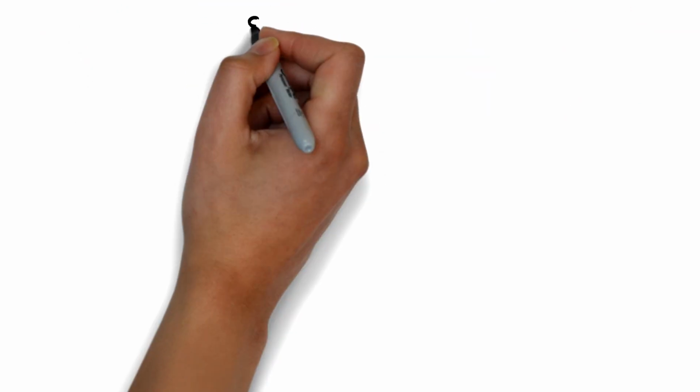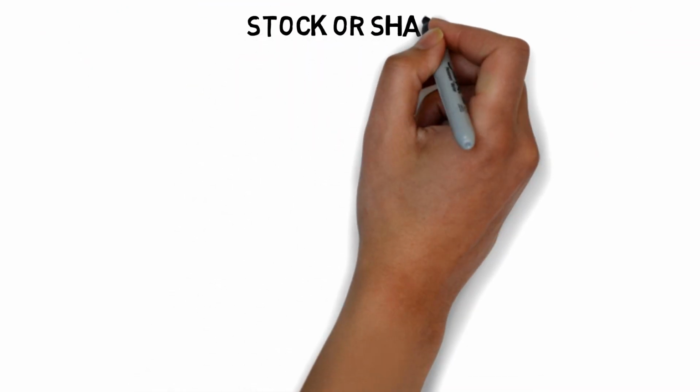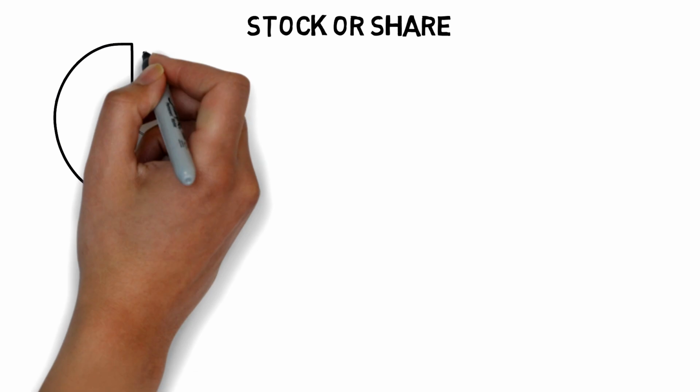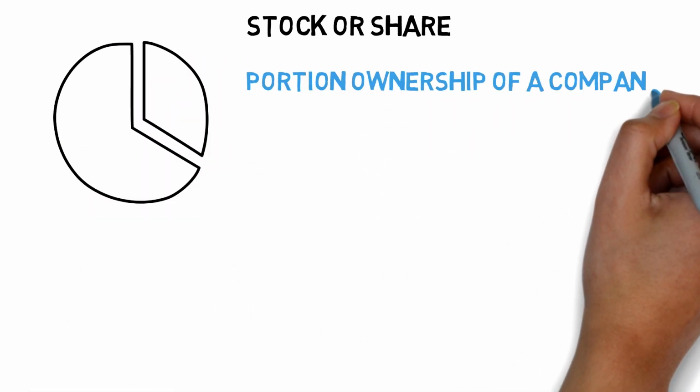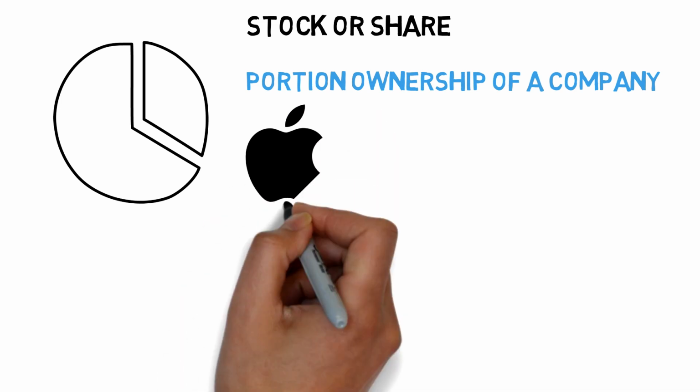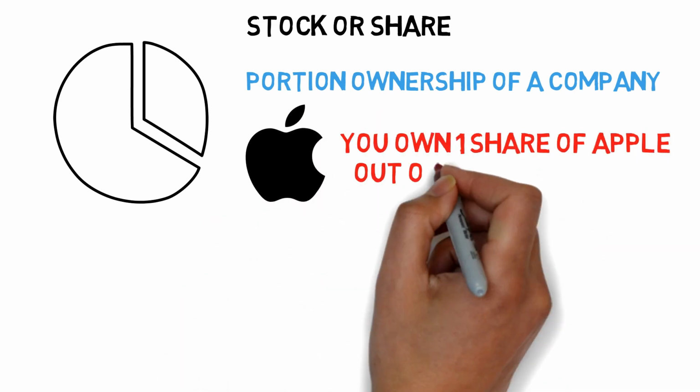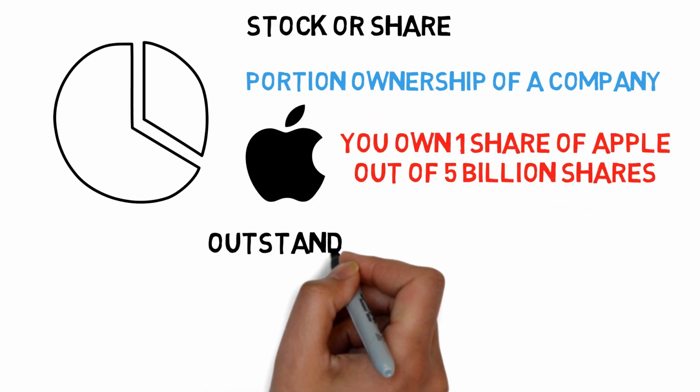Let's start with very simple terms. What is a stock or share? A stock is a share of a company. Owning a stock means you own a very tiny portion of that company. A share is another word for stock. You can say you own one Apple stock or one share of Apple. This means you own a very small piece of Apple, out of 5 billion pieces in total.